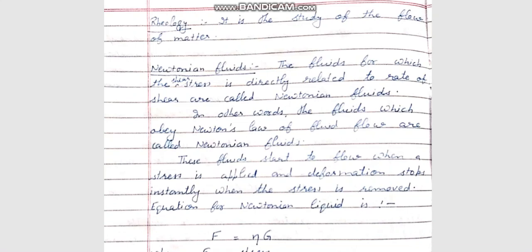Newtonian fluids mean when the stress is applied, then the matter will start flowing, and when the stress is removed, then the material will stop on an instant basis. So if we talk about its definition, then the definition is: the fluids for which the shear stress is directly related to the rate of shear are called Newtonian fluids.